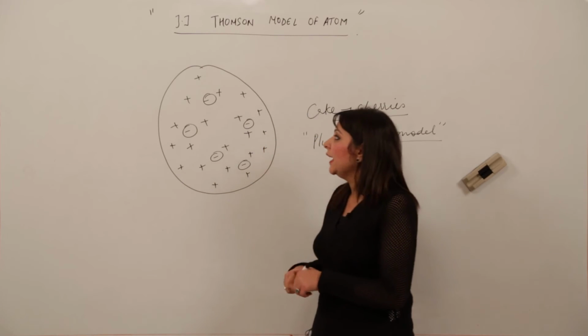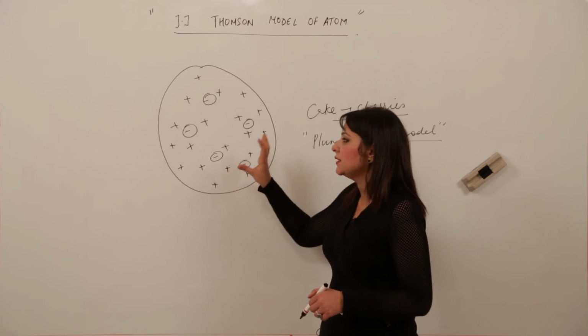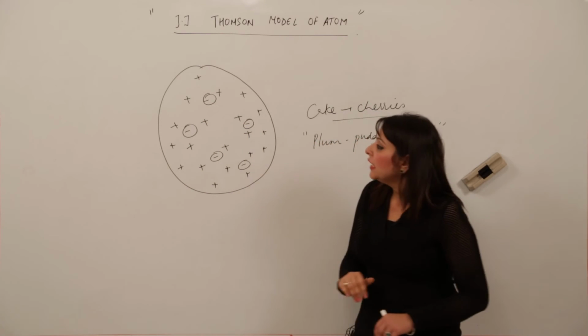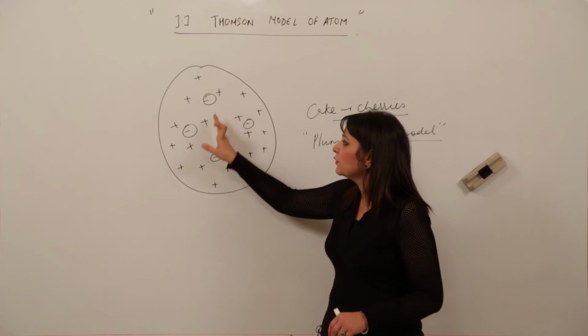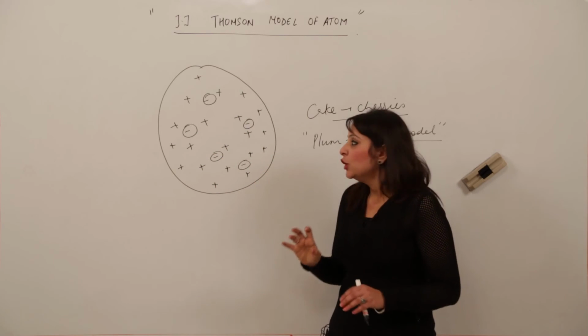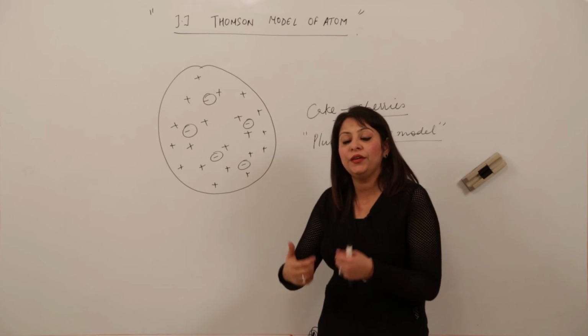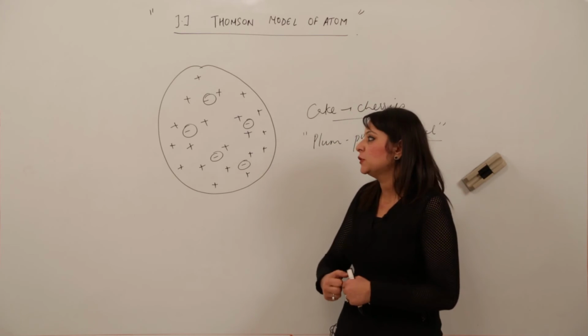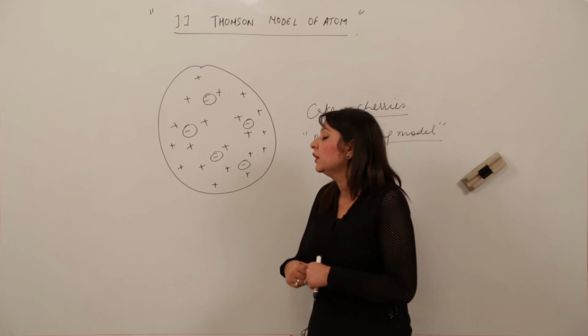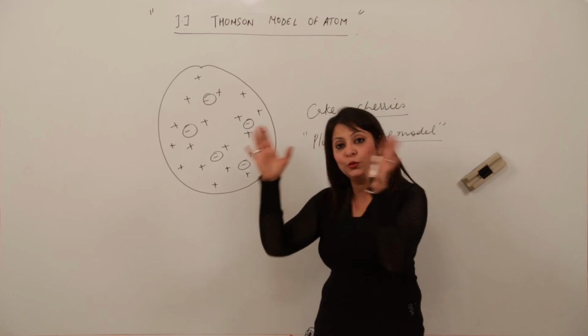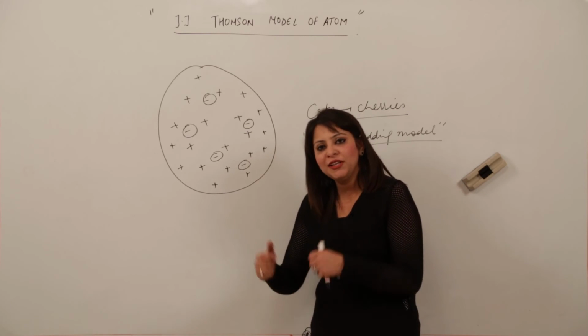Actually, you know what he said in his favor? He said that fewer negative charges are scattered. He knew that opposite charges attract each other. He knew that many scientists would raise the question: how is it possible that fewer negative charges remain scattered in a huge positive charge sphere? They would have been neutralized.